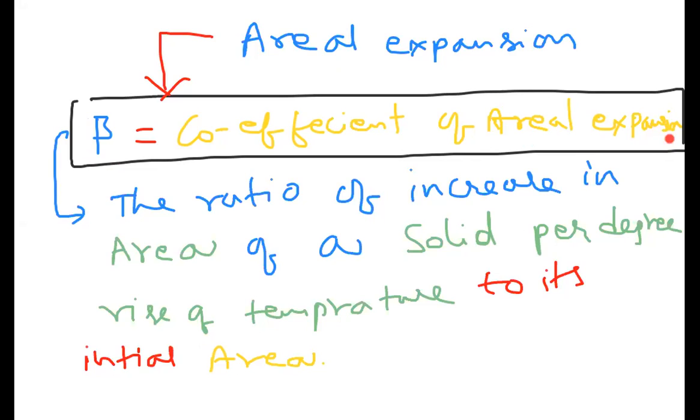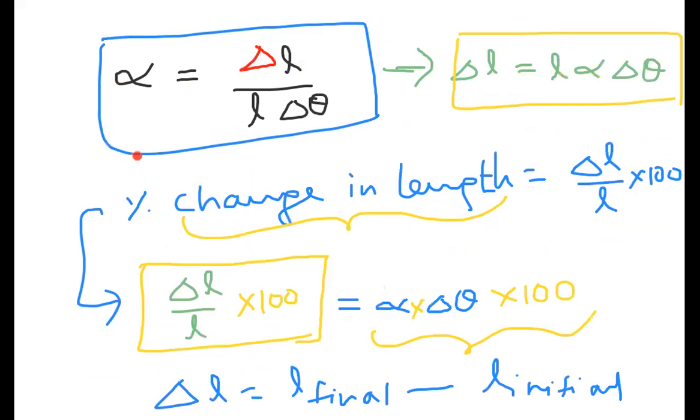Coefficient of aerial expansion: the ratio of increase in area of a solid per degree rise of temperature to its initial area is called beta. Wherever length is there, I change it with area, and the alpha name I changed to beta. So beta is the ratio of change in area by original area into delta theta. Delta A means change in area. So beta is delta A by A delta theta.